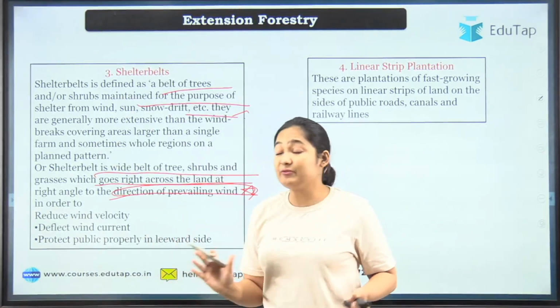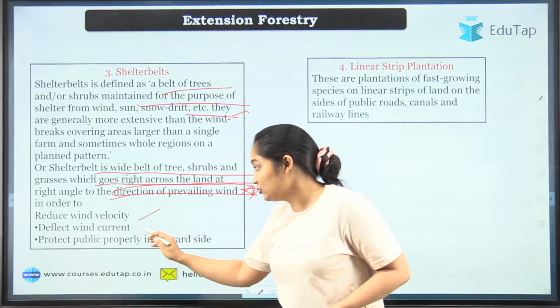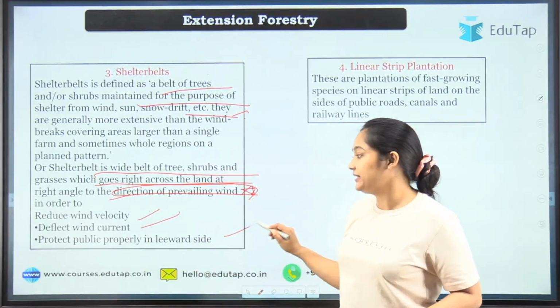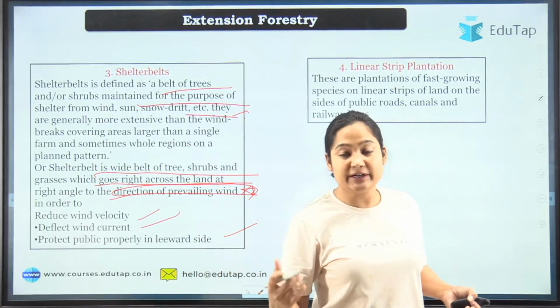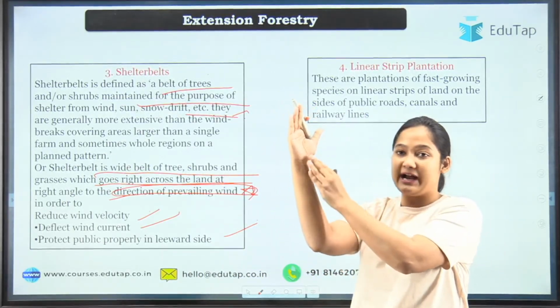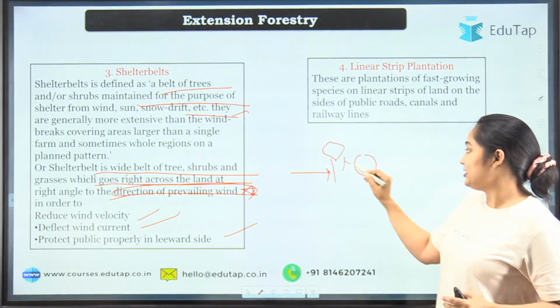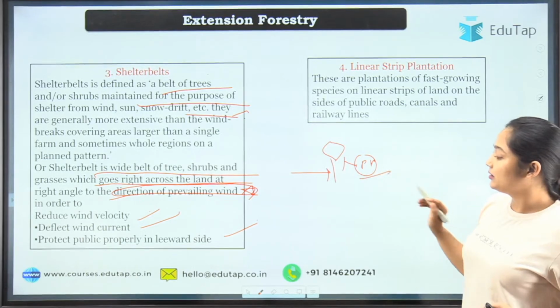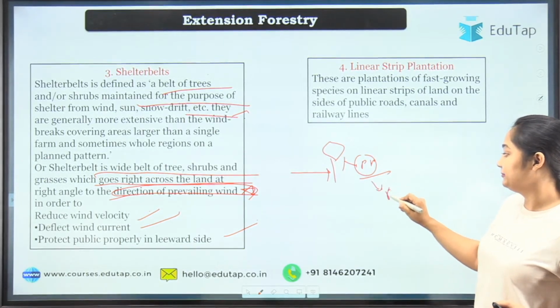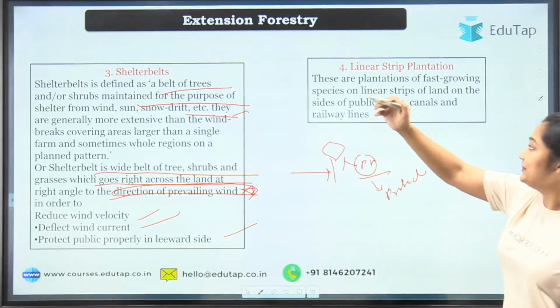What will be the benefit of the shelter belt? First of all, wind velocity will be reduced, the wind current will be deflected, and public property on the leeward side, the side opposite to where the wind is coming from, will be protected. So let's say this is your tree, wind is from here, so this side of public property will be good, or will be protected. So this was about your shelter belt.